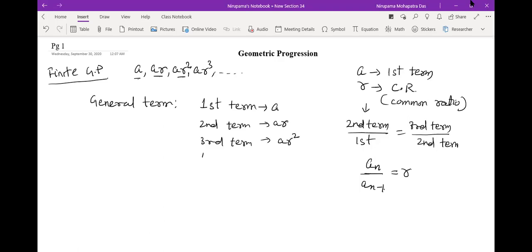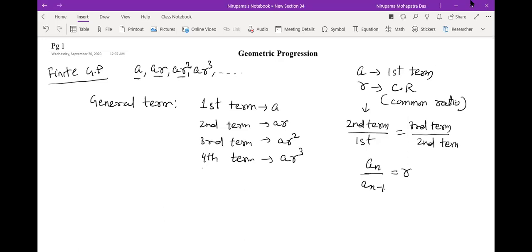Just observe the pattern. Fourth term is A into R cube. So first term A into R to the power 0, second term A into R to the power 1, third term A into R power 2, fourth term A into R to the power 3.